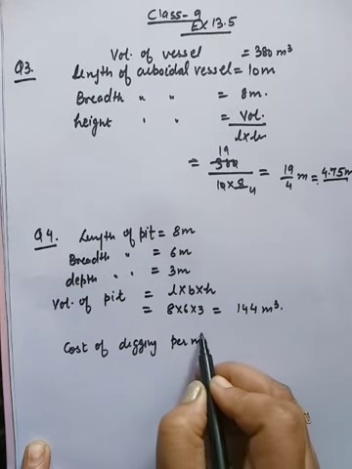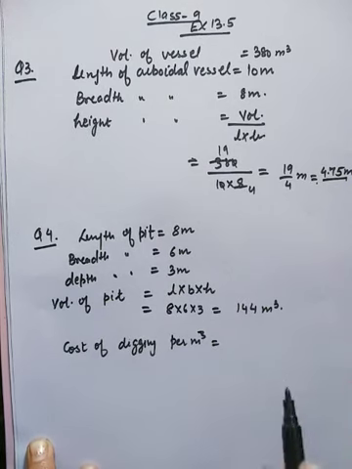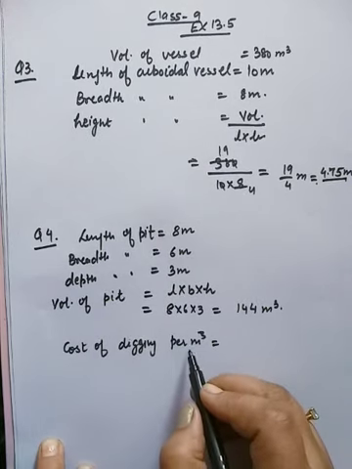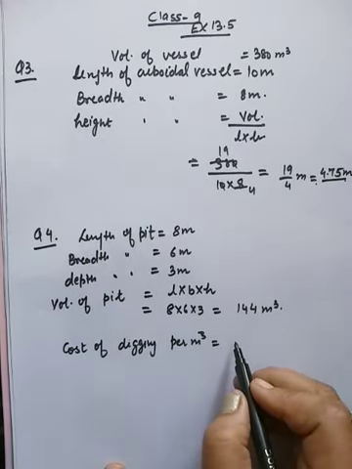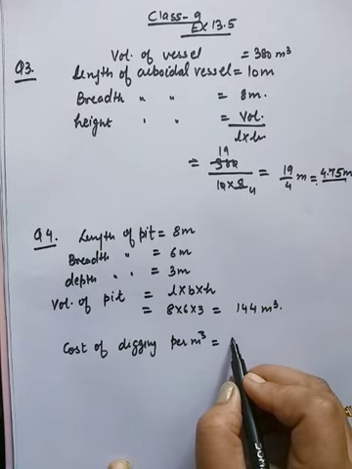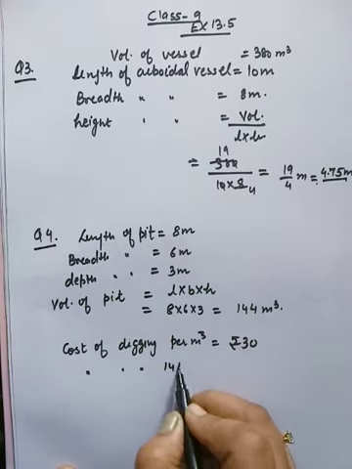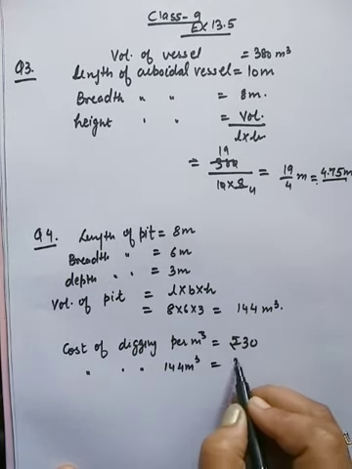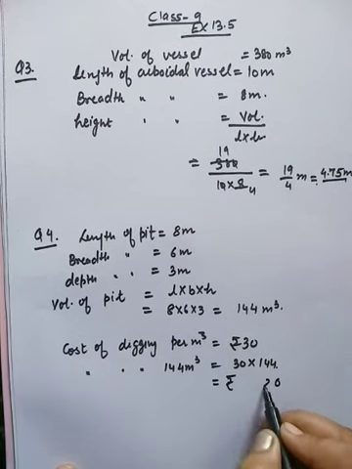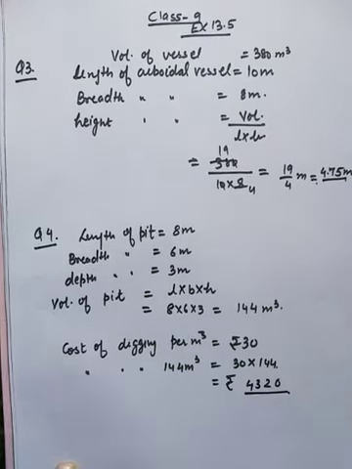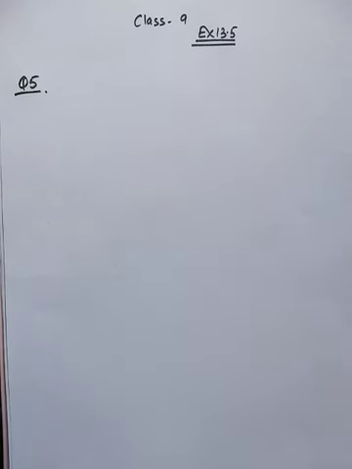and cost of digging per meter cube. When the cost is in cube, then we have to find the volume. You can remind this. And when the cost is given in meter square, it means we have to find the area. And cost of digging per meter cube is rupees 30, and we have to find the cost for 144 meter cube. So we can find it, and it will be 4320.